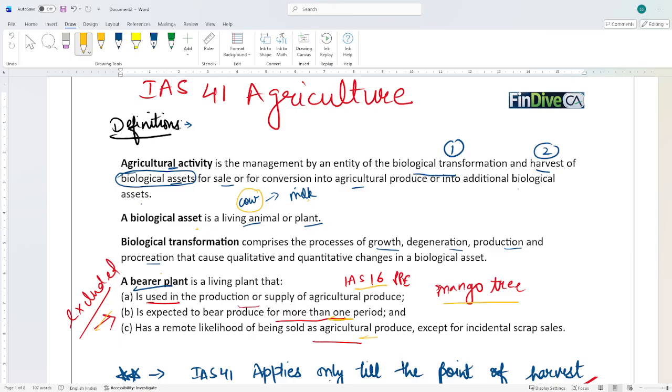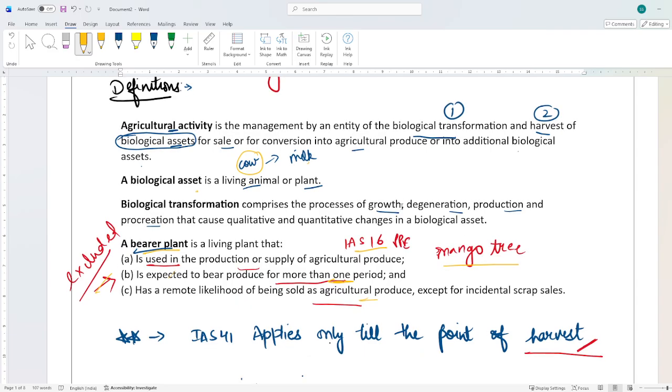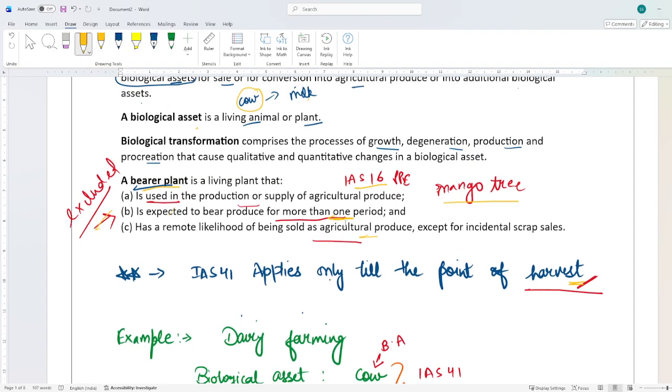This is not for the case of bearer animals. There is no concept like that. So this is only applicable for bearer plants, which are excluded from the scope of IAS41 till the point of harvest, as we discussed earlier.